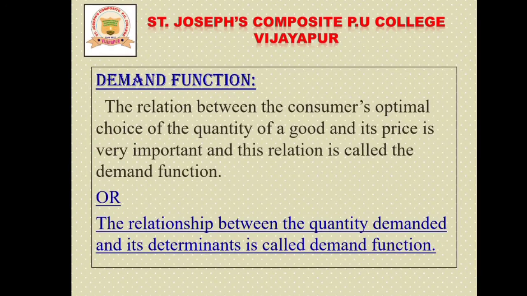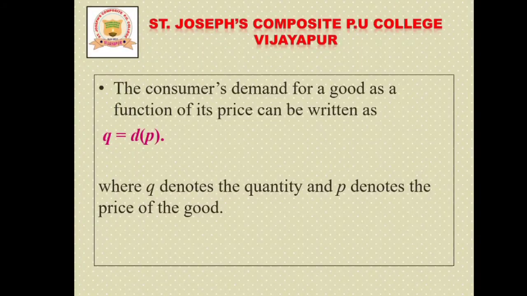Next we'll discuss the demand function. The demand function is a functional relationship between the quantity demanded and its determinants. The consumer's demand function can be written as Q = D(P), where Q means quantity demanded, P means price, and D is the dependence on price.